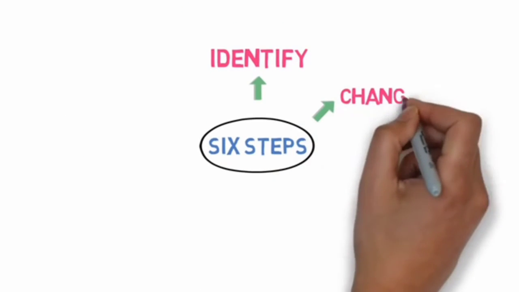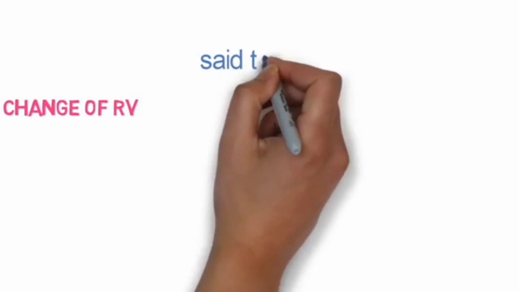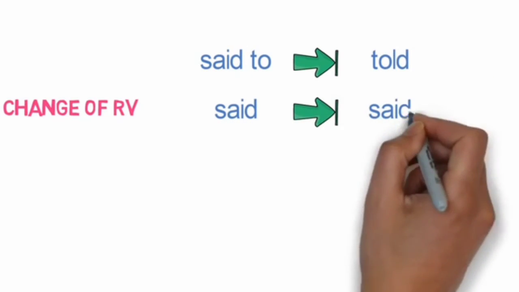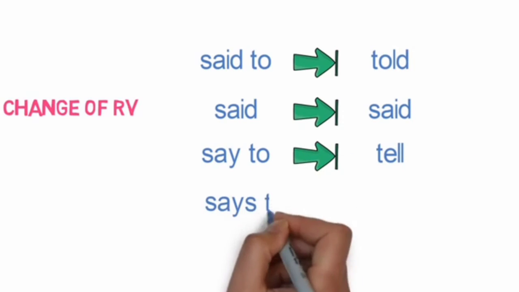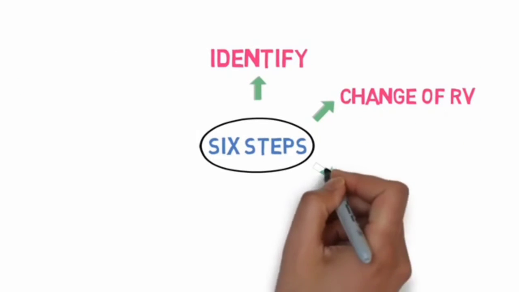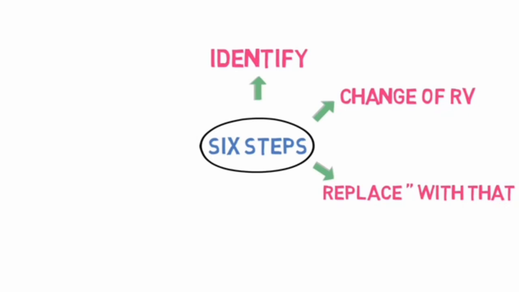The second step is change of reporting verb. The reporting verb will change in the following way. Said to will be converted to told, said will remain said, say to will be converted to tell, and says to will be converted to tells. This is the second step. The third step is to replace the inverted commas with that. We will remove the comma and inverted commas in the sentence and join the reported speech with that.